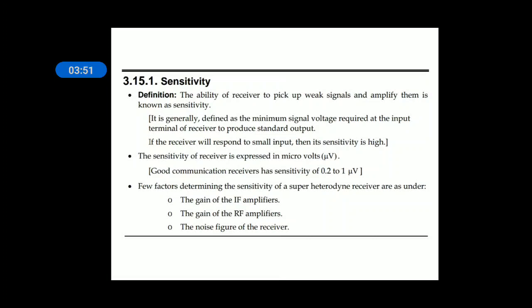This factor depends on the gain of the IF amplifier, the gain of the RF amplifier and the noise figure of the radio receiver. So the IF amplifier gain and the RF amplifier gain will affect the sensitivity of a radio receiver.